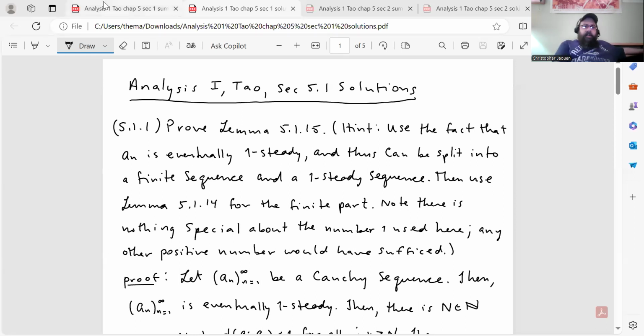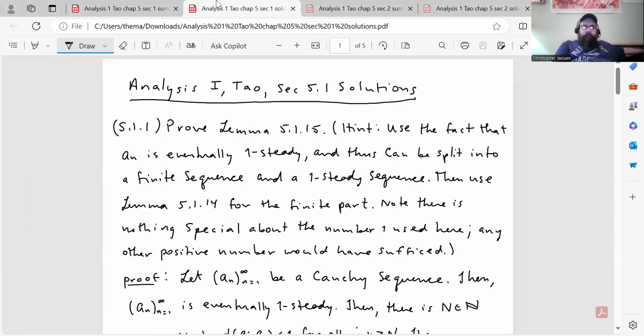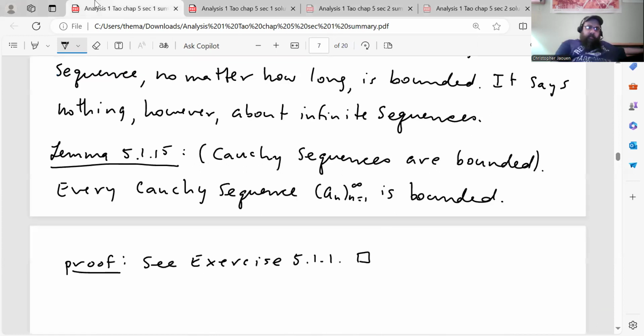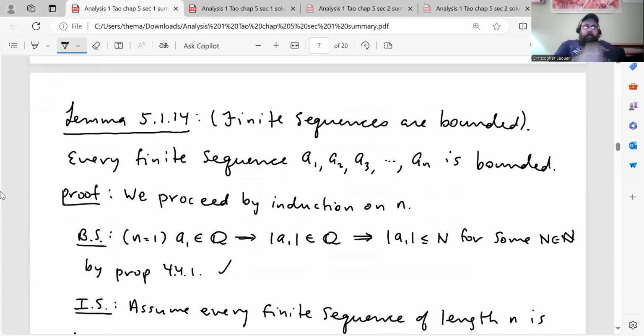Just to remind you of what that says, that's this lemma here, that Cauchy sequences are bounded. All right, and he does give a hint here. He says, use the fact that a_n is eventually 1-steady and thus can be split into a finite sequence and a 1-steady sequence. Then use lemma 5.1.14 for the finite part. Lemma 5.1.14 says this. That's the lemma that says finite sequences are bounded.